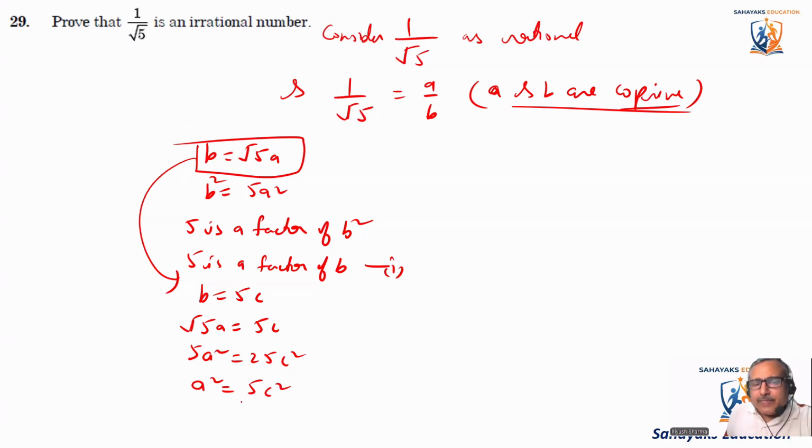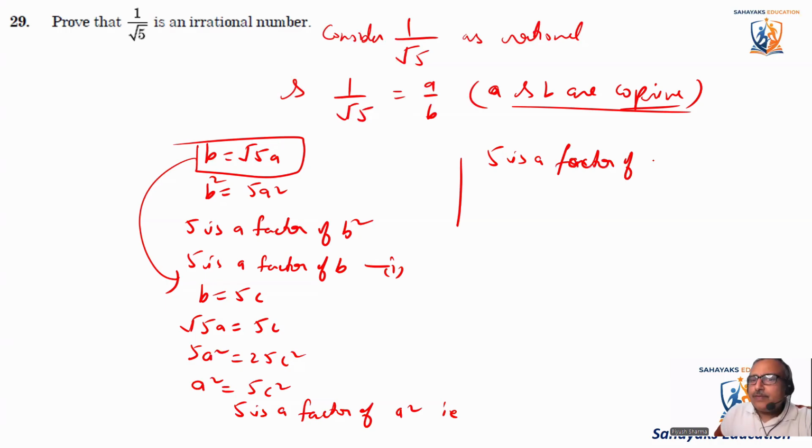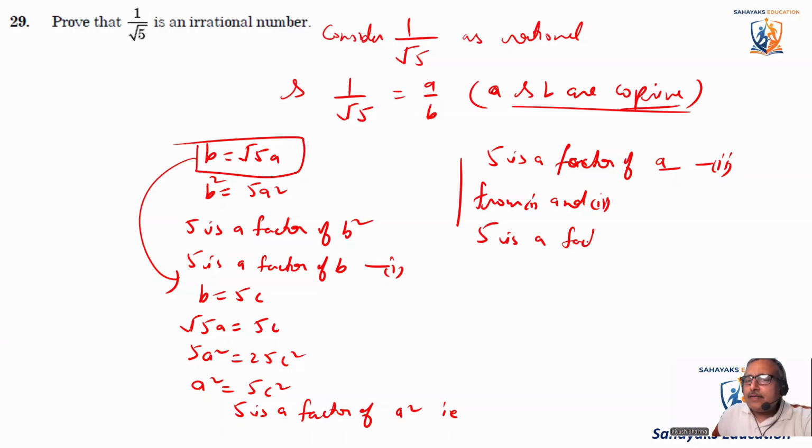What does that mean? This means that 5 is a factor of a square. That implies that 5 is a factor of a. So this is the second one. So from 1 and 2, we are saying that 5 is a factor of a and b both.